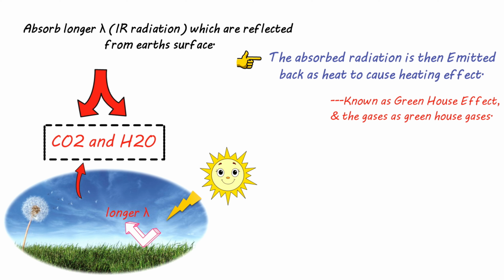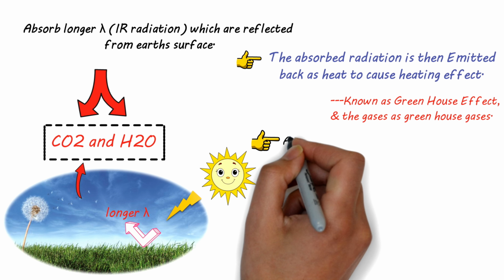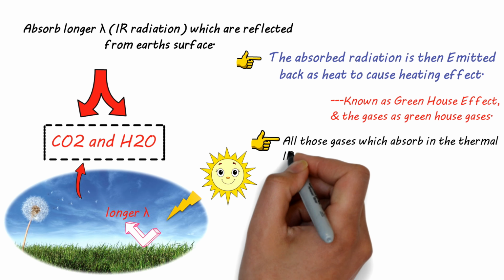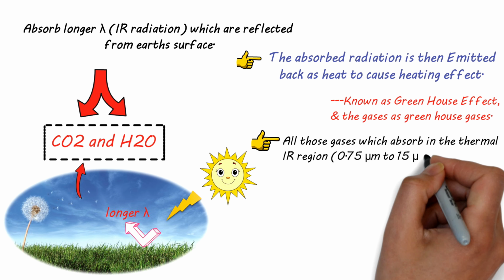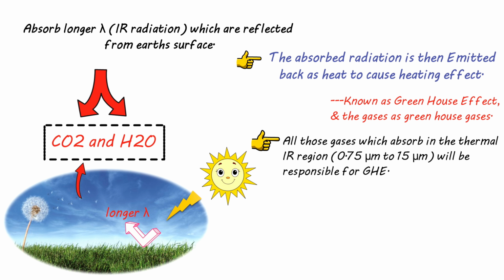Now, what can be these gases that lead to greenhouse effect? We say all those gases which absorb in the thermal IR region, that's from 0.75 micrometers to 15 micrometer wavelengths, will be responsible for greenhouse effect.